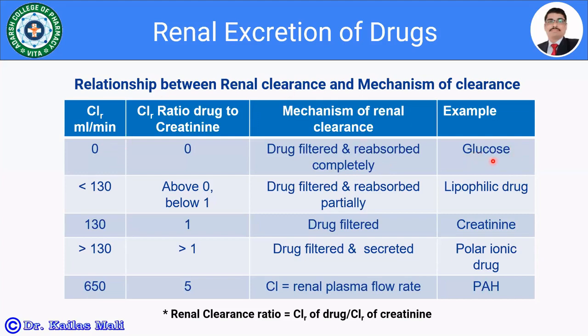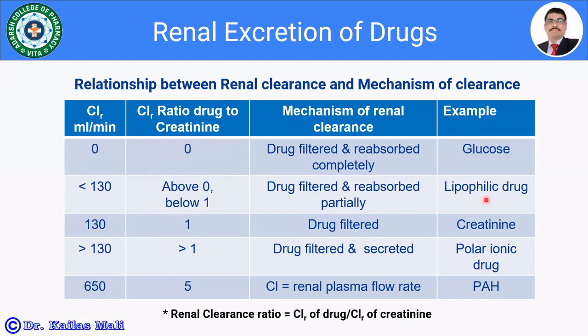Example is glucose. If the renal clearance value is less than 130, you know the creatinine clearance value is 120 to 130. So here we are getting the ratio drug to creatinine above 0 and below 1, that is 0 to 1. So the drug is going to be filtered. The mechanism involved for such drugs is that the drug is filtered and reabsorbed partially.